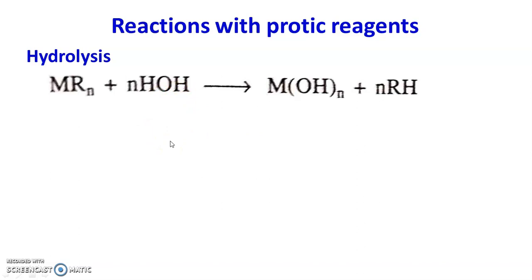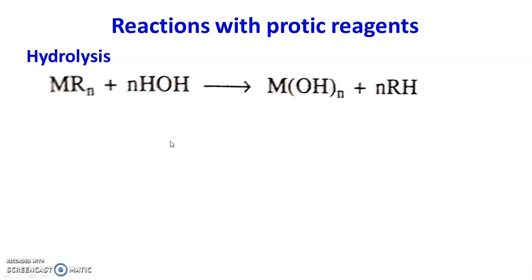These hydrolysis reactions usually involve the nucleophilic attack by water, and the presence of vacant orbitals on the metal atom helps the hydrolysis reaction, as these vacant orbitals can readily attract the electron pair from the nucleophile, that is water.